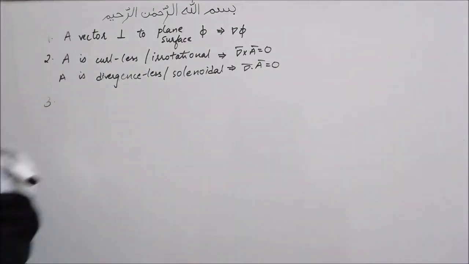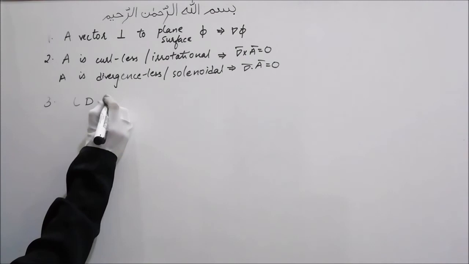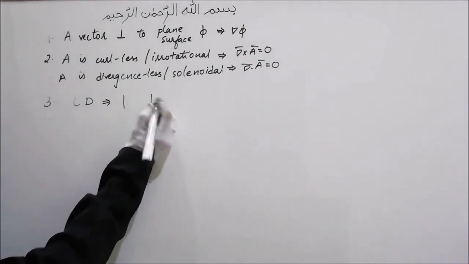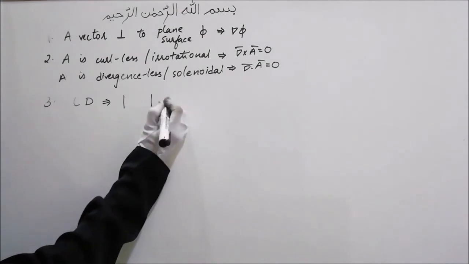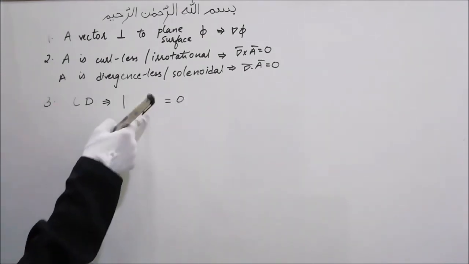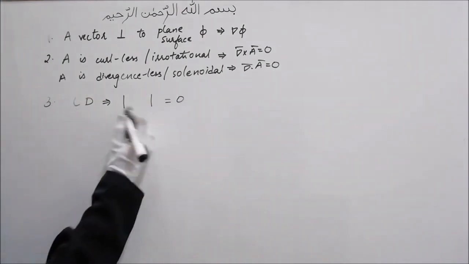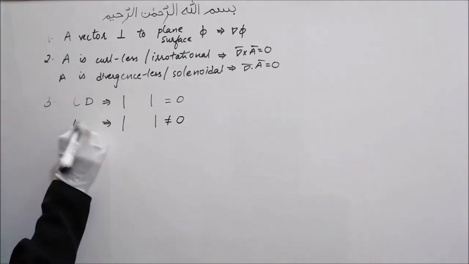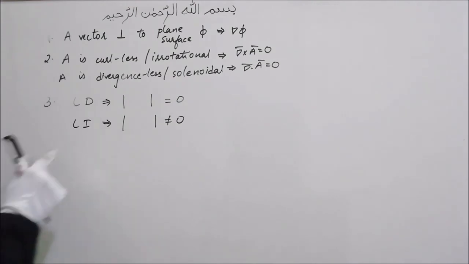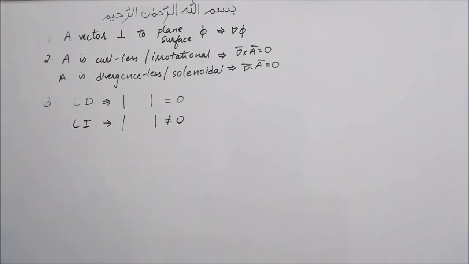Given vectors are linearly dependent if you put all those vectors in the form of a determinant and the determinant comes out to be 0. If that determinant does not come out to be 0, then those vectors are linearly independent. Also, for linearly independent vectors, one vector cannot be written as a linear combination of the other vectors.